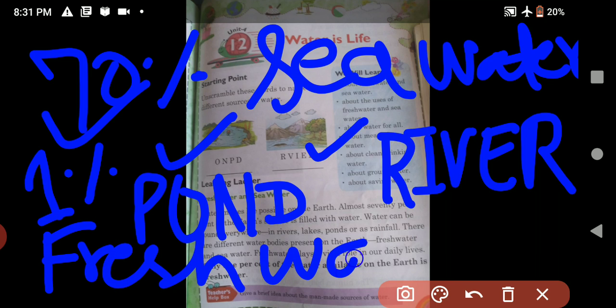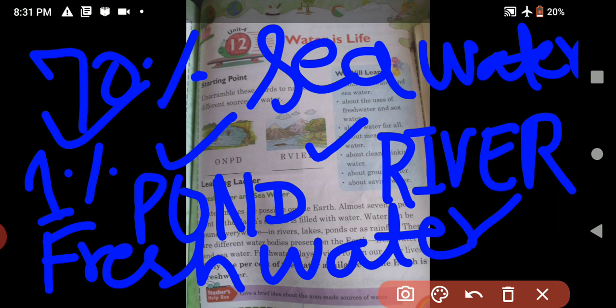We can drink only fresh water. Sea water cannot be drunk. So there is a scarcity of drinking water. Fresh water we get from rain, lakes, river, pond.